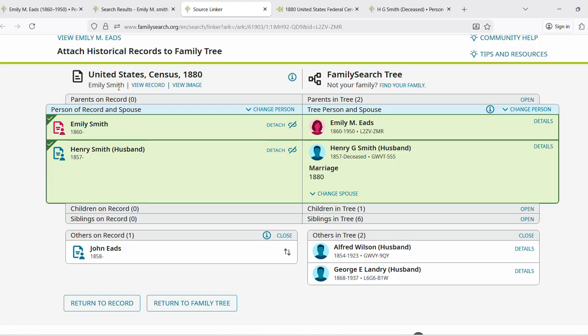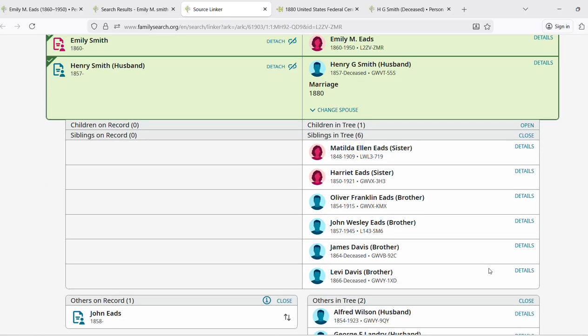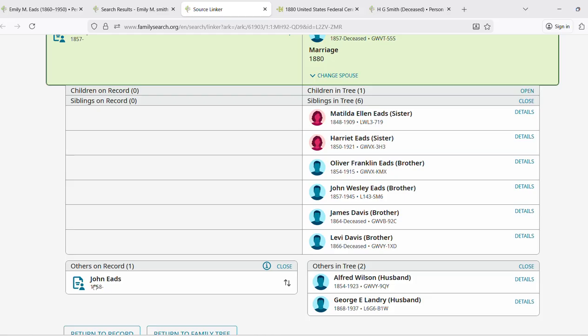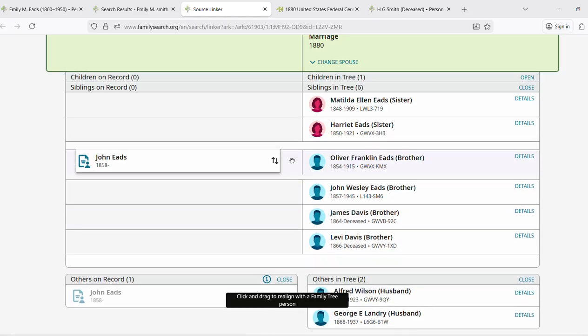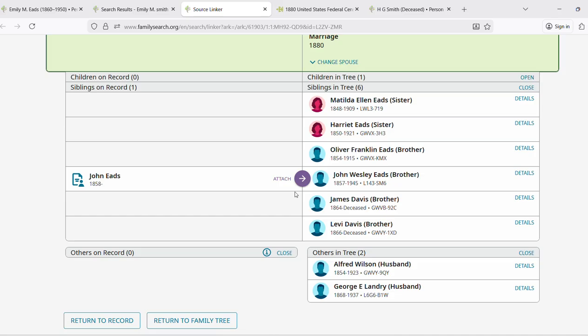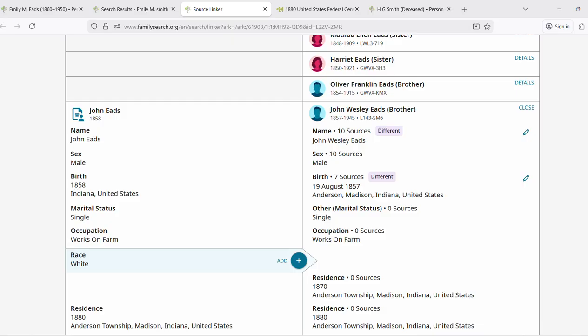Because we are on Emily's record, we can open siblings. You can only attach someone if they're a parent, a child, a sibling, or a spouse. And because John is a sibling, there's John. We're going to grab these two arrows and come up and drop him where he belongs. Don't worry about the date not being exact.